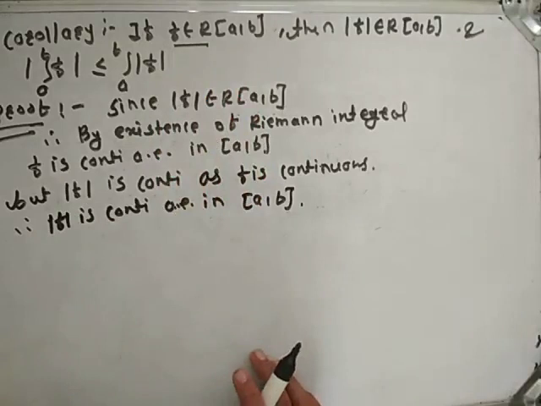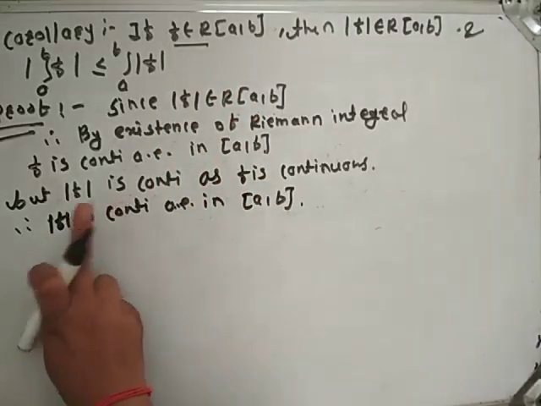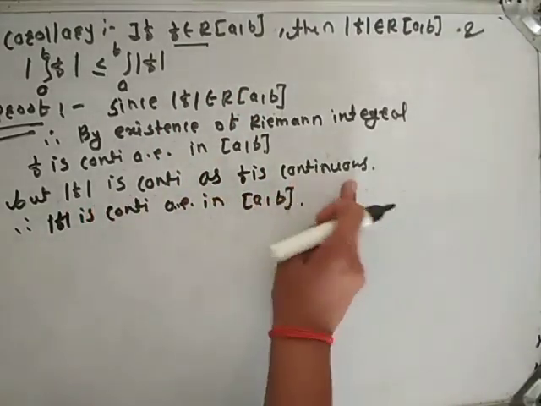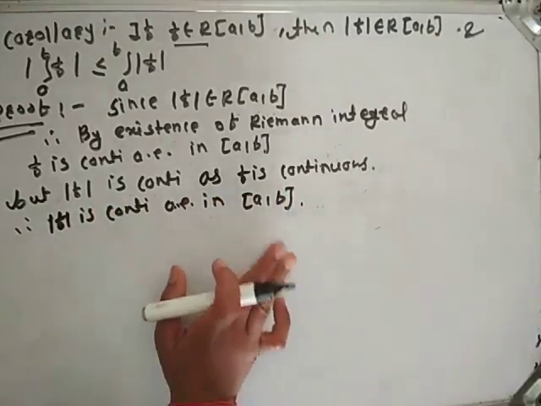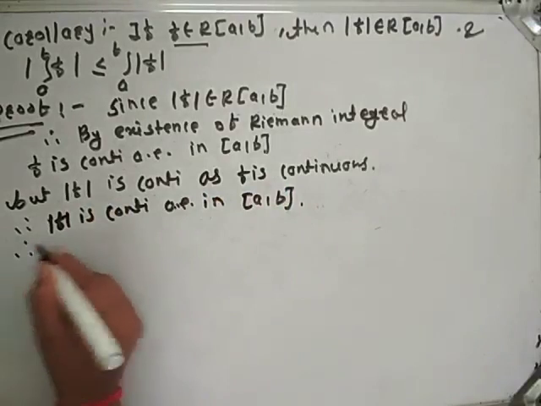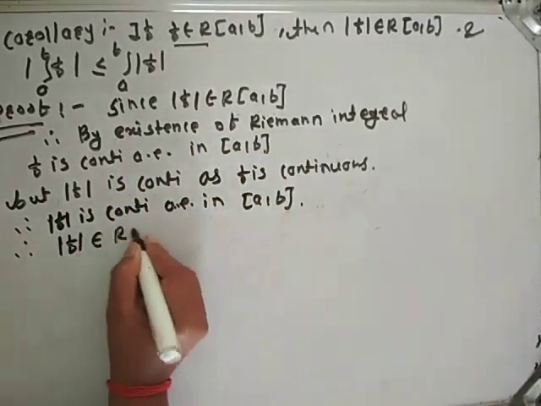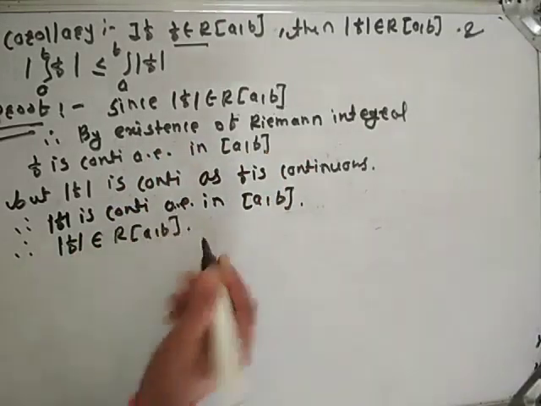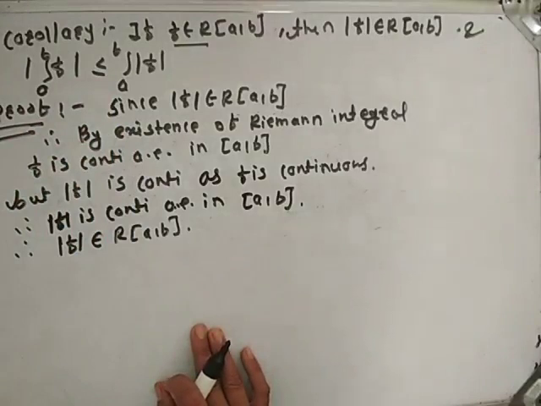Here f is Riemann integrable, that's why f is continuous almost everywhere. So mod f is continuous as f is continuous. Therefore, mod f is continuous almost everywhere in the closed interval [a,b]. Therefore, again by the existence of the Riemann integral, mod f is Riemann integrable on the closed interval [a,b]. Now we have to prove that the modulus of the integral from a to b of f is less than or equal to the integral from a to b of mod f.